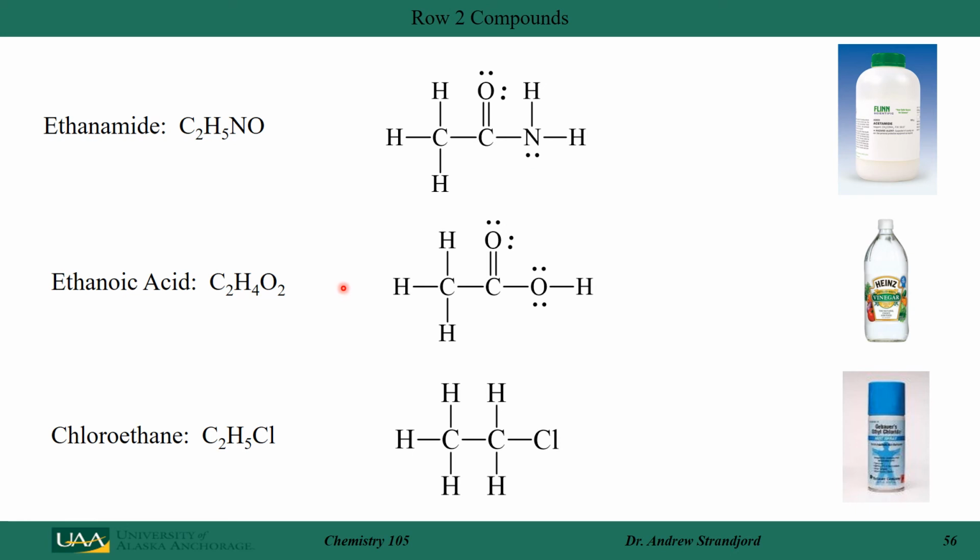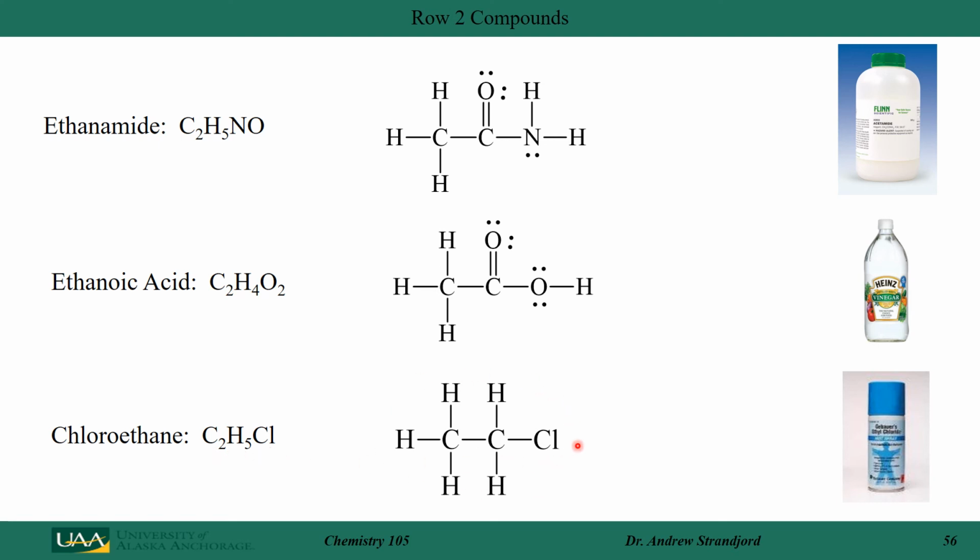If I look at ethanoic acid, I can draw that: 4 bonds to carbon, 2 bonds to oxygen, 4 bonds to carbon, 2 bonds to oxygen, 1 bond to each of these hydrogens here, and lone pairs of electrons around my oxygens. If I look at chloroethane, carbon wants 4 bonds, hydrogen wants 1, chlorine wants 1.